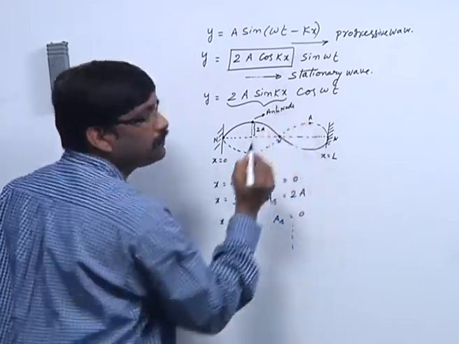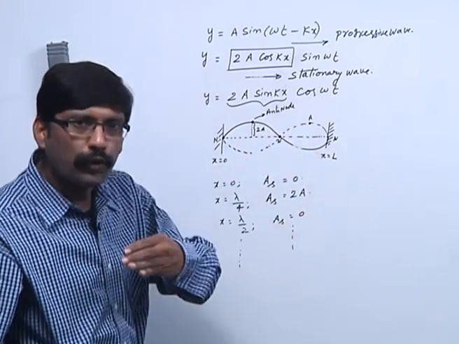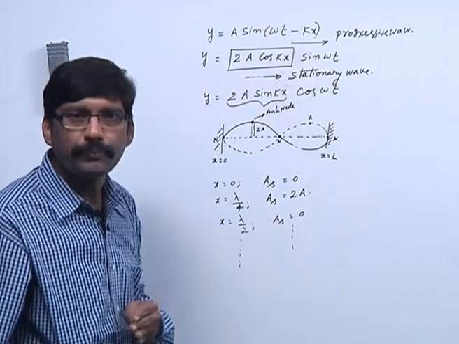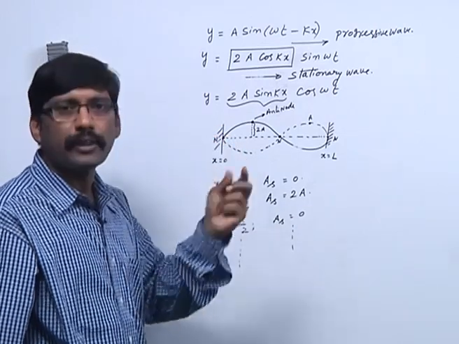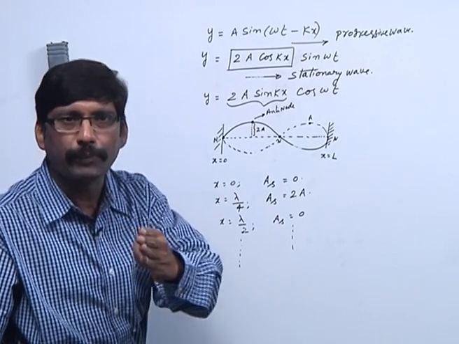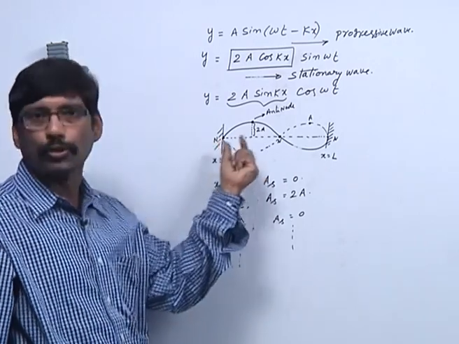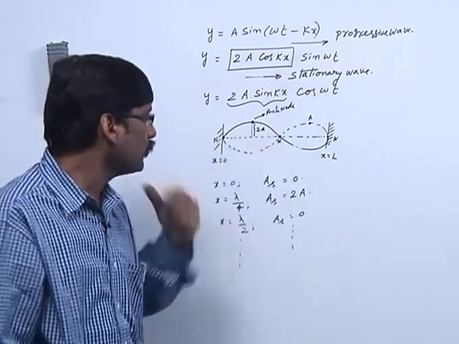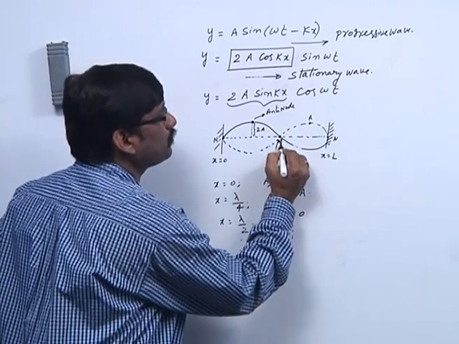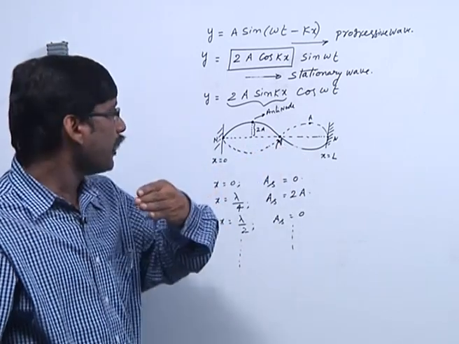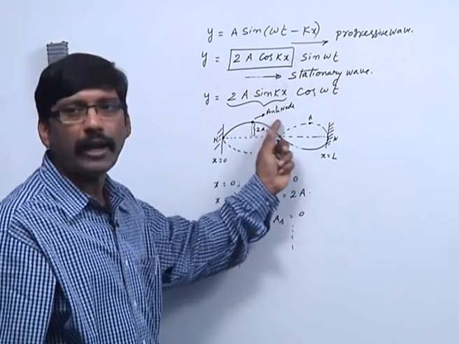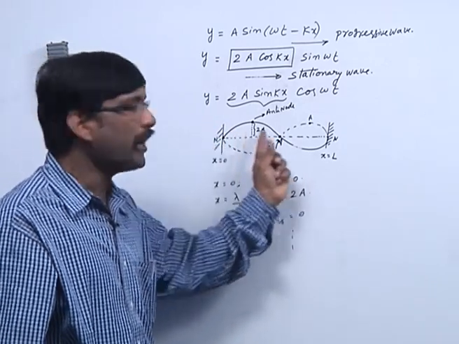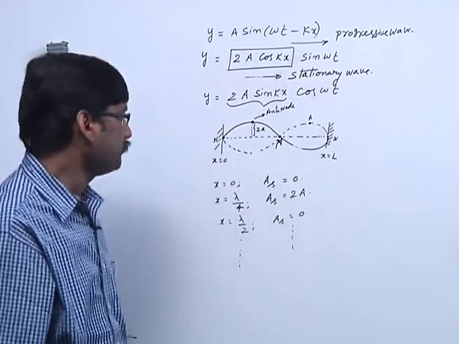So, when two waves are propagating in the medium, at some places the particles are not vibrating at all, the amplitude is 0, those are called nodes. At some places the amplitude is maximum, they are called antinodes. Nodes and antinodes are formed in the medium.